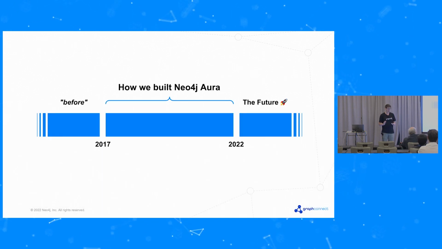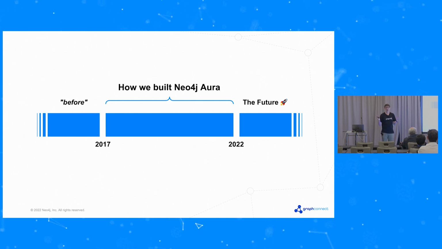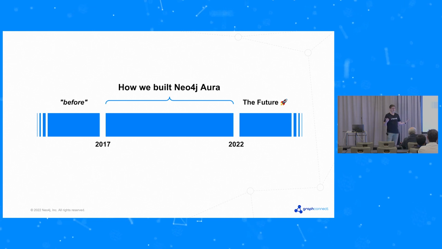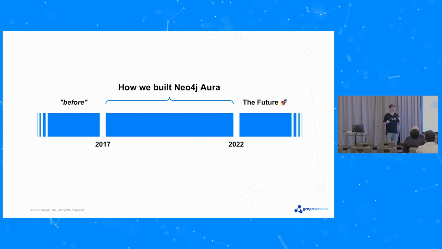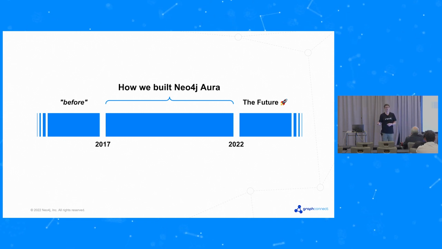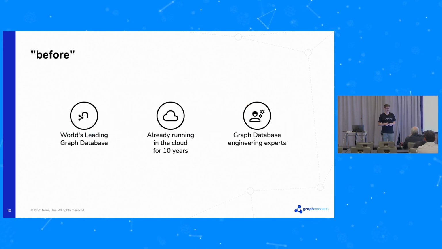Now, this talk is about how we built Neo4j Aura. And what I'm going to talk about is the time period from 2017, roughly when we kicked off the project in earnest, to now, so about 5 years. I'm going to start off with a little recap of where we were before we started the project. At the end, there'll be a glimpse of the future, like what's coming next.